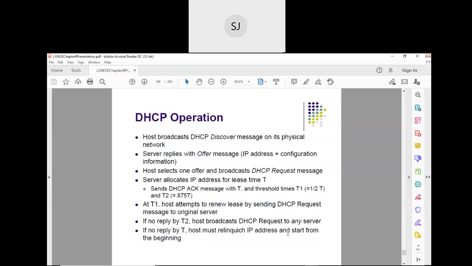Is it clear? Yes, the same set of IP addresses can be there in some other network. These private IP addresses need not be unique, but they have to be unique within the same network.